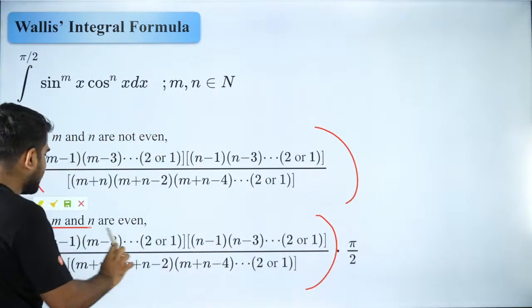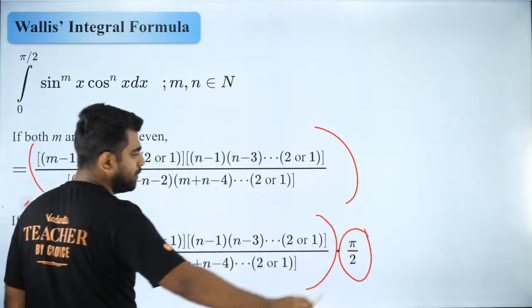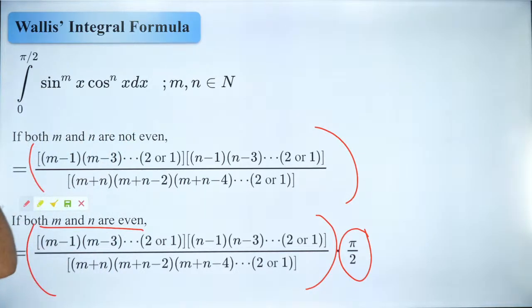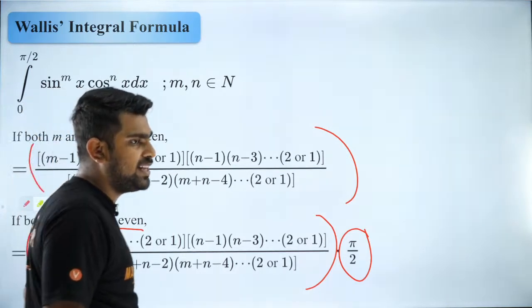Only thing is, if m and n are even, you will multiply by pi by 2. That you don't forget. You will multiply by pi by 2. So it is not that difficult to remember these formulas. Remember these formulas for JEE Mains. Yes, this is needed for JEE Mains.